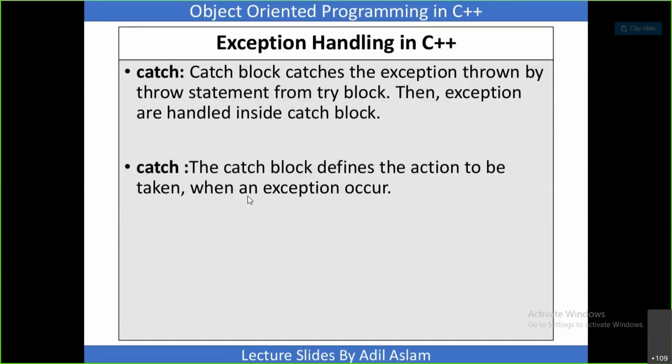Exceptions are handled inside the catch block. The catch block defines the action to be taken when an exception occurs. What actions we need to take for that particular exception, everything we can write inside this catch block.